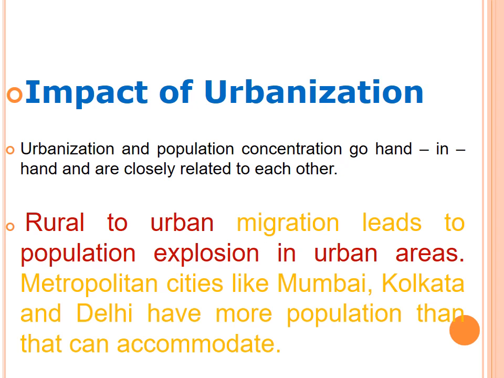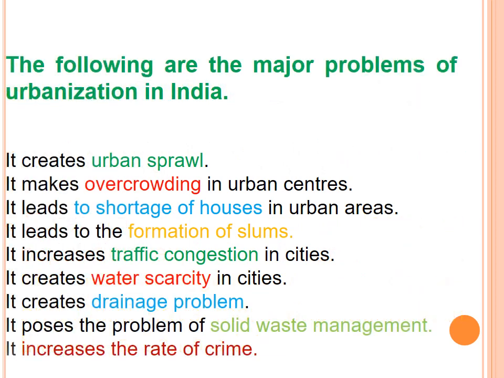Yes or no? And metropolitan cities like Mumbai, Kolkata, Delhi have more population than they can accommodate. They have more population than the space they have. Because people are still going from the rural areas to the metropolitan cities, to the city areas for their employment.